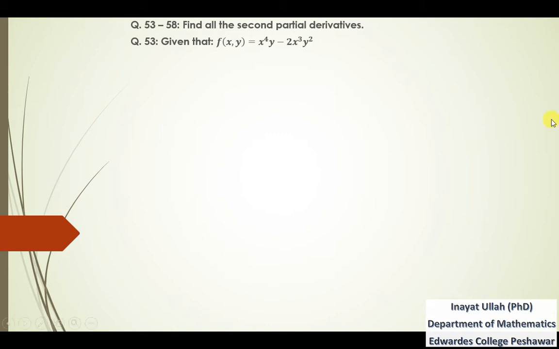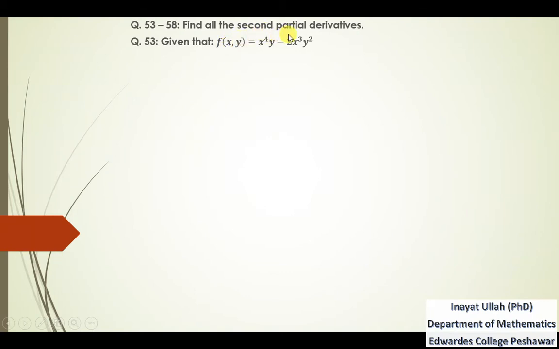In question number 53, we are given a function of two variables x and y, that is x⁴y minus 2x³y². We need to find all the second partial derivatives of this function. So in order to find the second derivative, first of all we need to find the first derivative with respect to x and the first derivative with respect to y.